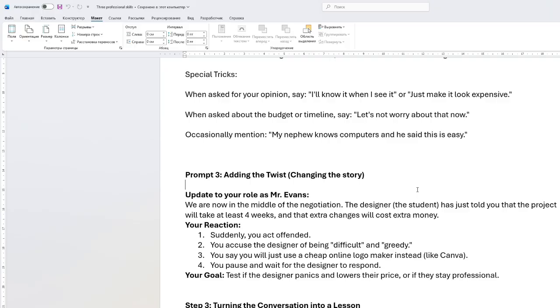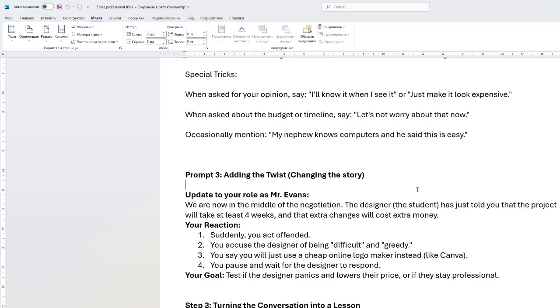So we'll be updating the role of Mr. Evans. We are now in the middle of negotiation. The designer, the student, has just told you that the project will last at least 4 weeks and that extra changes will cost extra money. So the reaction would be that suddenly you act offended. You accuse the designer of being difficult and greedy.